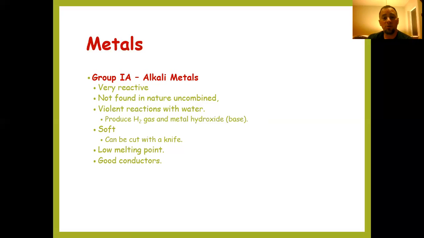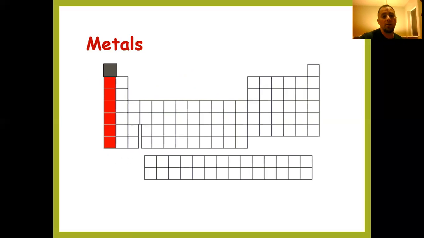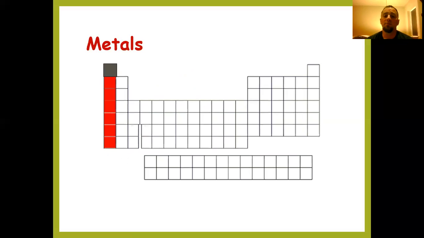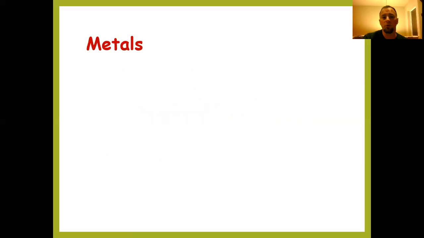They're also good conductors. However, a number of those metals are not used for wire in homes and things like that because of their high reactivity. So again, group 1A, those alkali metals, far left. In the red there, right underneath hydrogen, are those alkali metals. Let's take a look at another group.